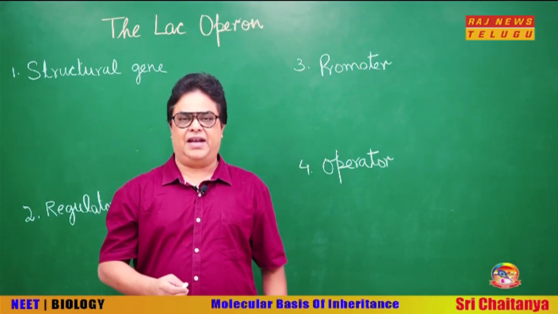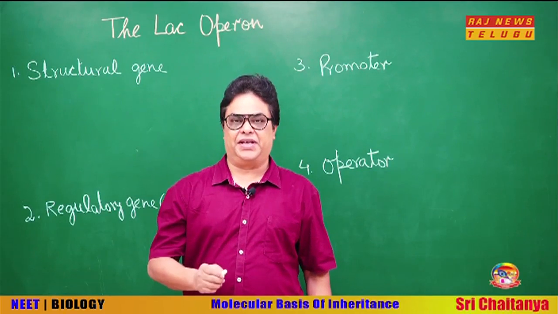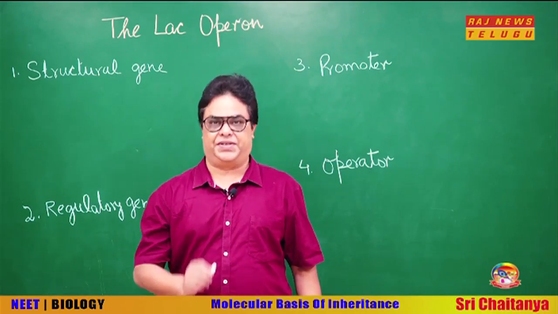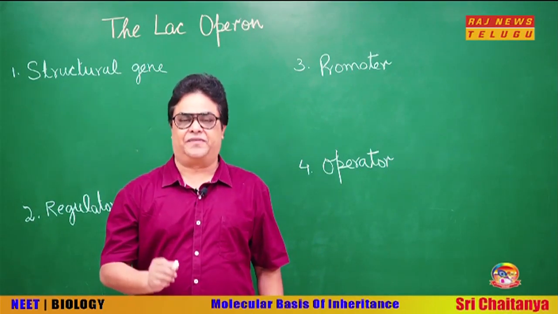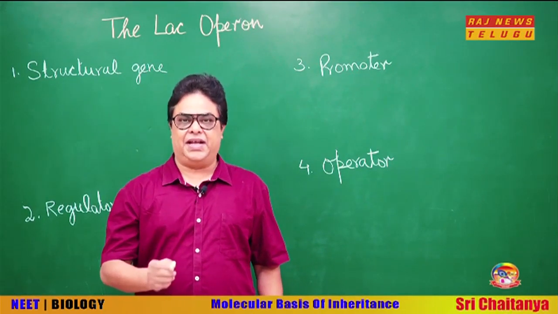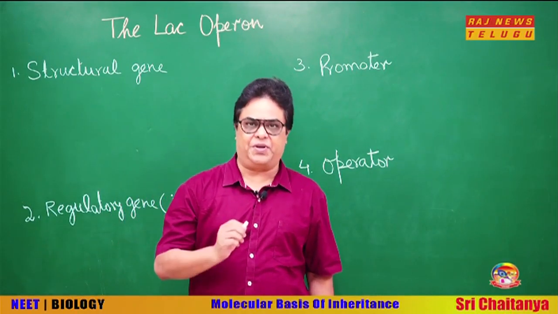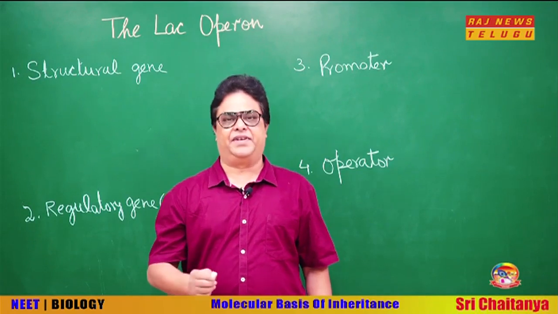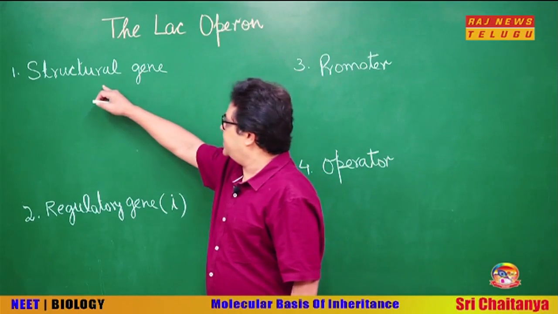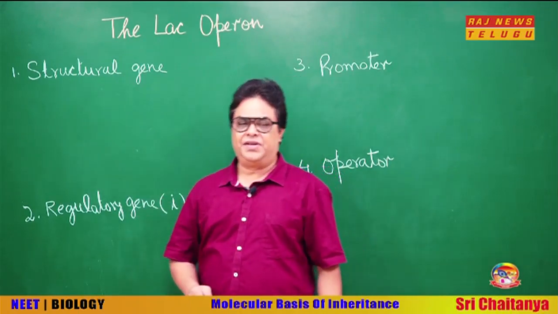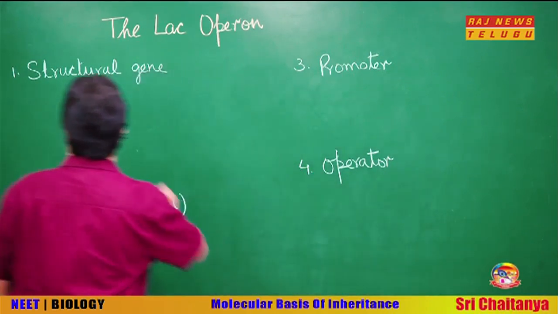That is why the lac operon is also called the prototype operon. Okay. Now, what is it concerned with? Lac operon is concerned with the digestion of the disaccharide lactose in the bacterial cell. So, first of all, let us see the constituents of this operon and then we will discuss the mechanism. So, as we can see, first is the structural gene. A structural gene has 3 cistrons. Let us see one by one.